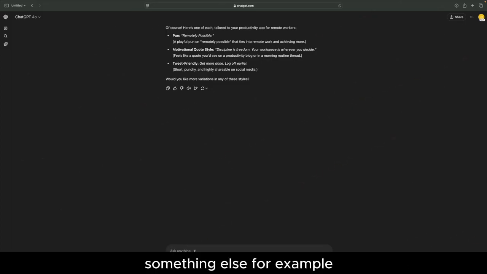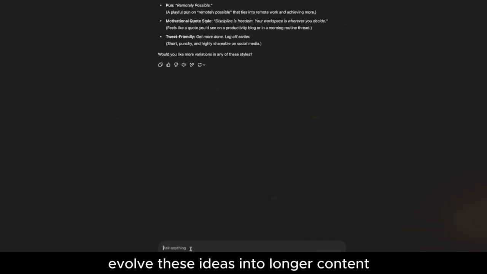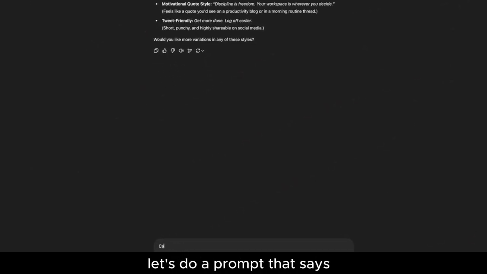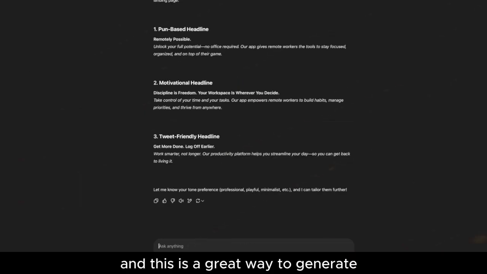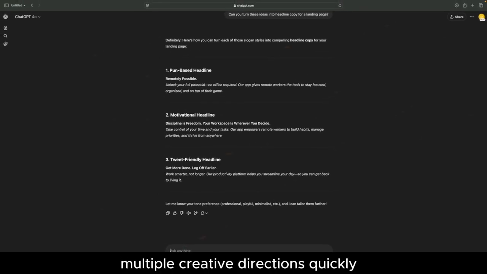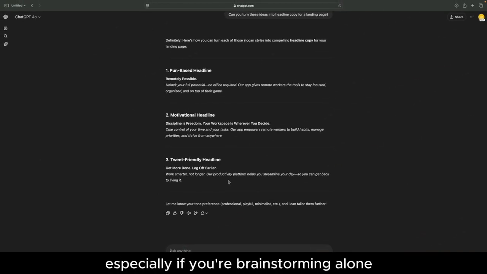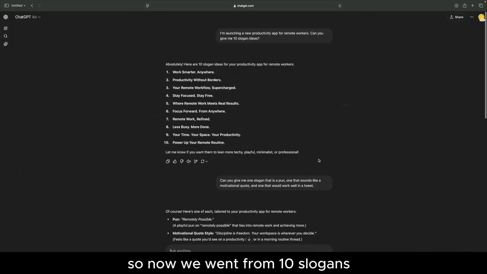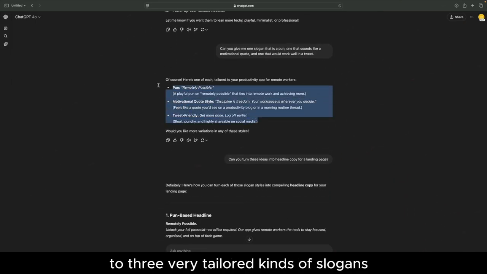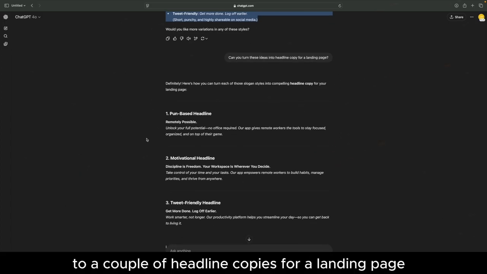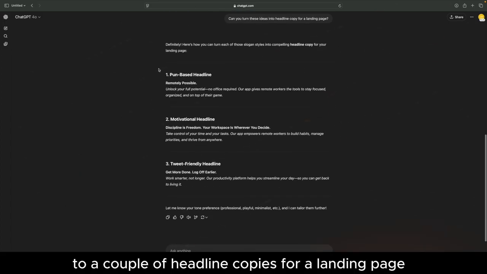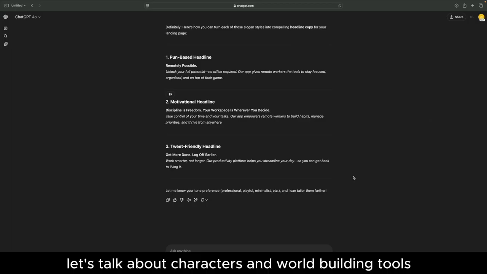Now that we refined the output that we got, we can also completely take this and make it into something else. For example, evolve these ideas into longer content. Let's do a prompt that says, can you turn these ideas into headline for a landing page? And this is a great way to generate multiple creative directions quickly, especially if you're brainstorming alone. So now we went from 10 slogans to 3 very tailored slogans to a couple of headline copies for a landing page.